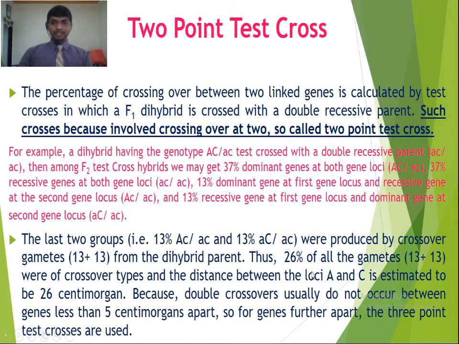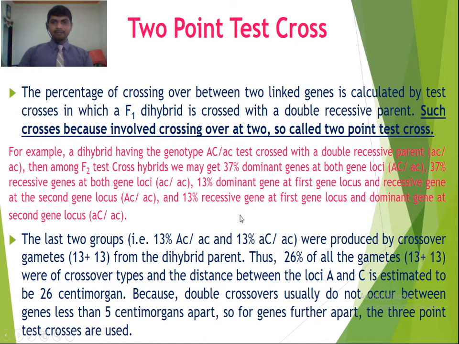Thus 26% of all gametes were of crossover types, and the distance between the loci A and C is estimated to be 26 centimorgans or map units. Because double crossovers usually do not occur between genes less than 5 centimorgans apart, for genes further apart the 3-point test crosses are used. So here by using the 2-point test cross we have this data.